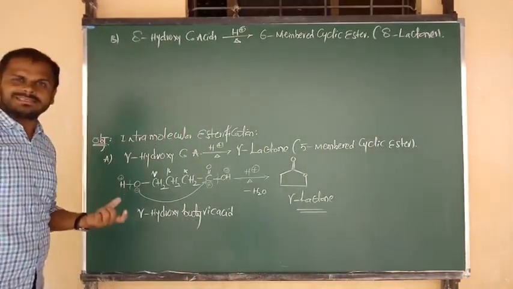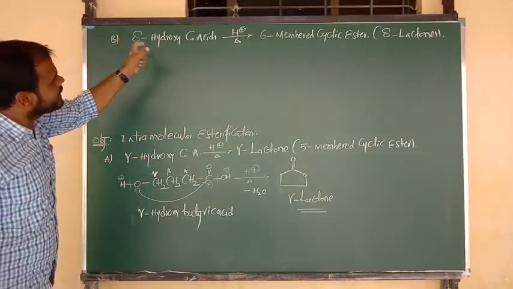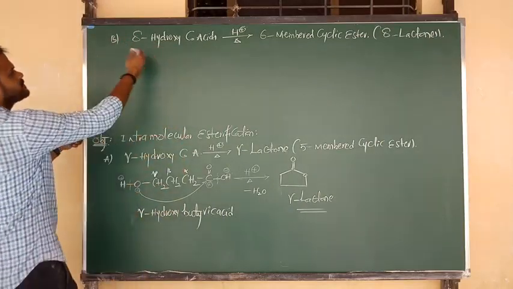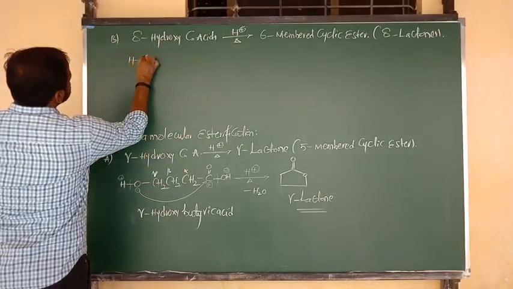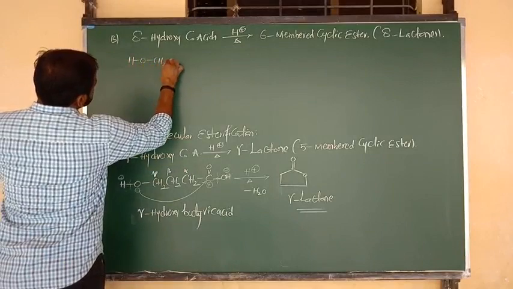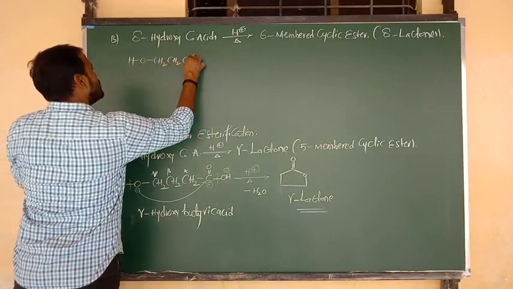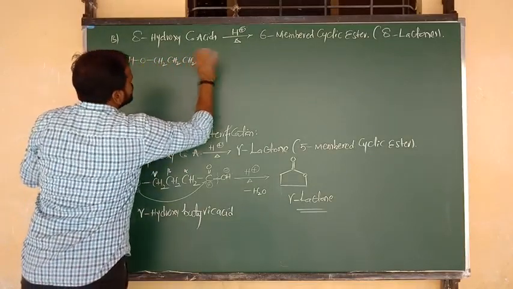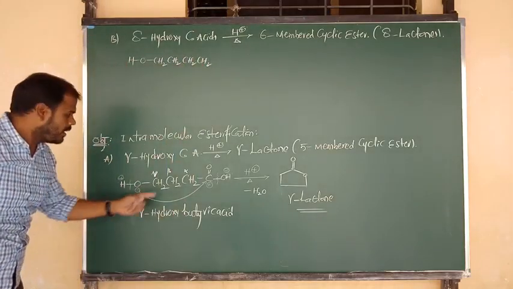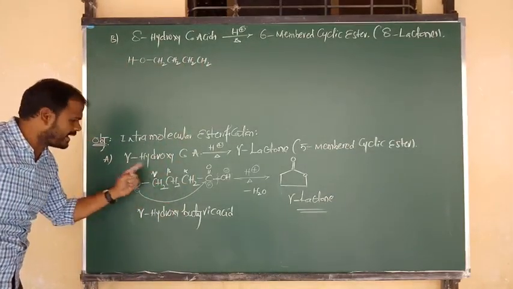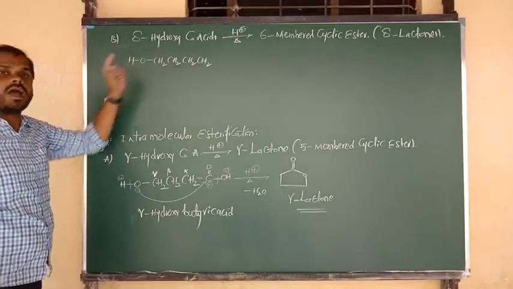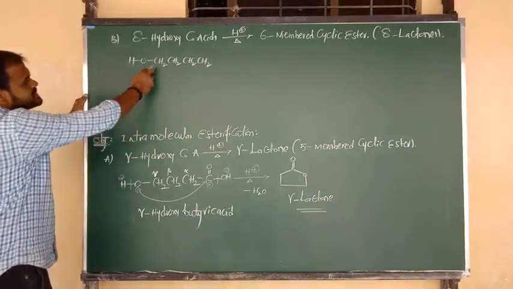Let me consider one example of a delta hydroxy carboxylic acid. HO bonded to CH2, CH2, CH2, and another CH2. The third CH2 indicates gamma, and this after it is delta.